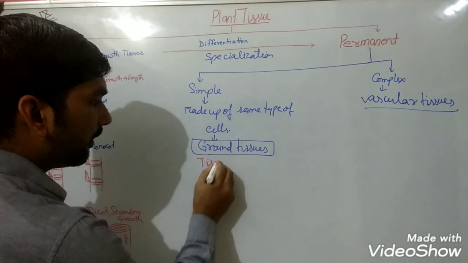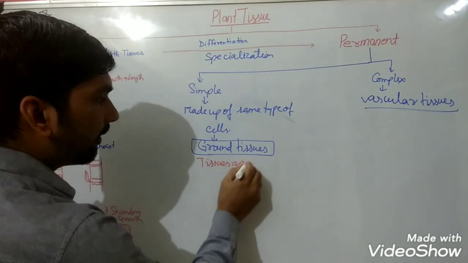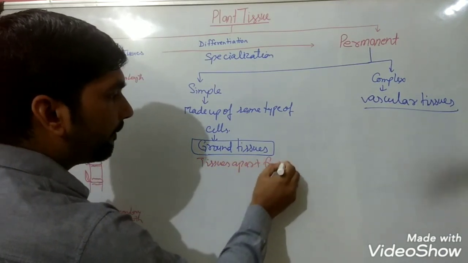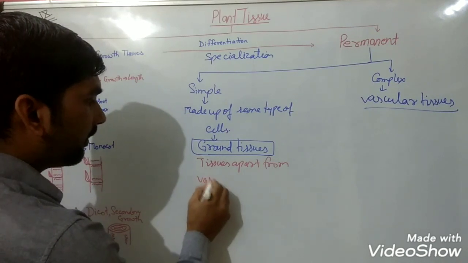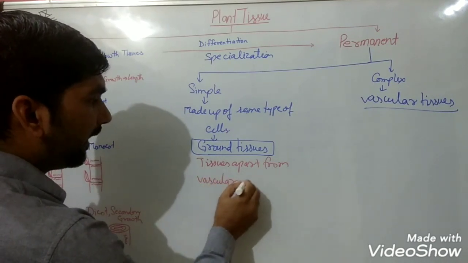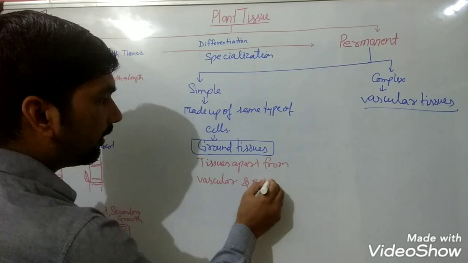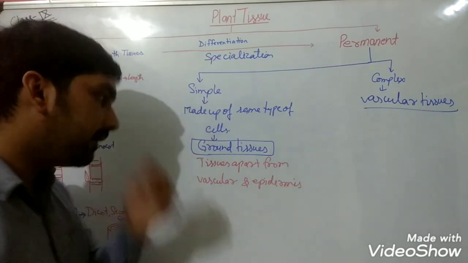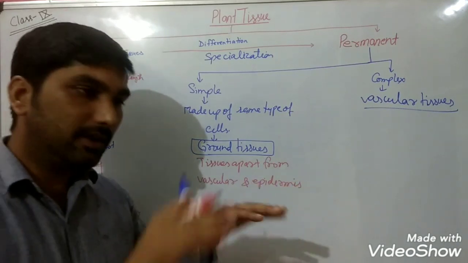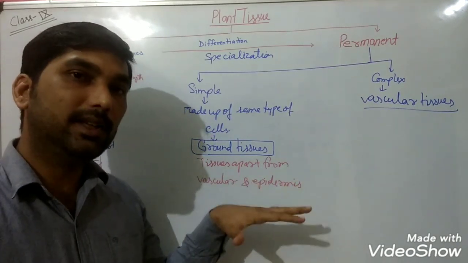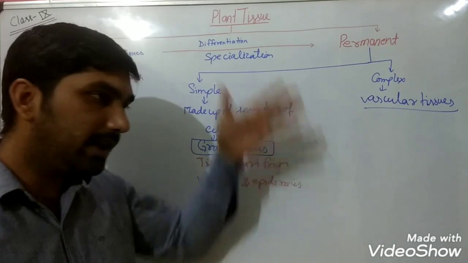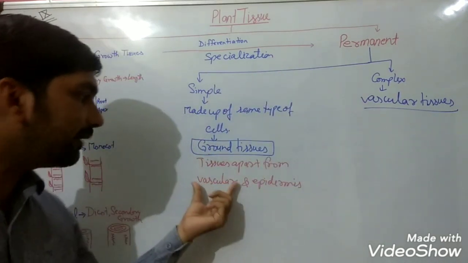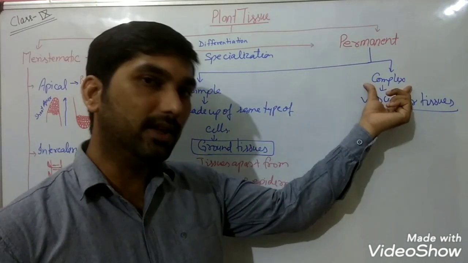So ground tissues are the tissues apart from vascular tissue and epidermis. The epidermis is the arrangement of epidermal cells present externally in the plant's body, and vascular tissues are complex tissues.